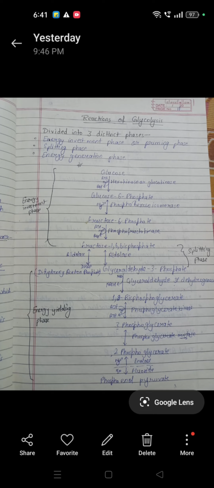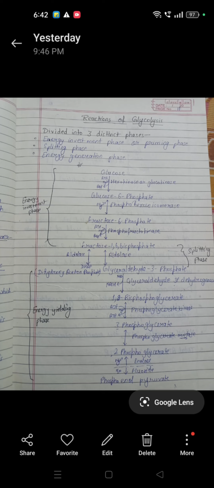Then glucose 6 phosphate is converted into fructose 6 phosphate in presence of phosphohexose isomerase enzyme, and then fructose 6 phosphate is converted into fructose 1,6 bisphosphate in presence of phosphofructokinase enzyme. So this is the energy investment phase, because here energy is invested in the form of ATP, which is converted into ADP.